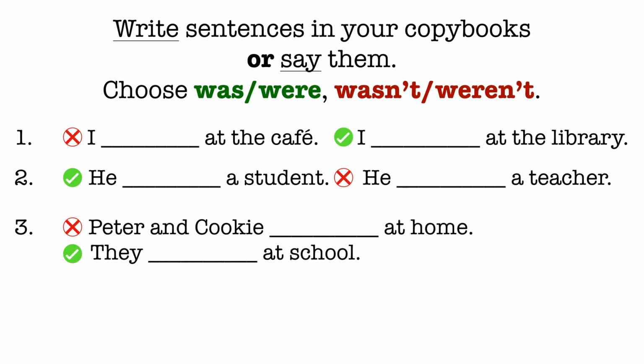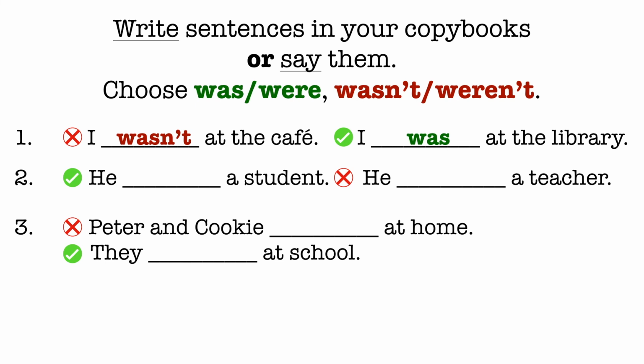Let's do number one together. So you can see a red cross. It means that this sentence will be negative and you need to choose wasn't or weren't. And you can see a green tick. It means that this sentence will be affirmative, утвердительное. You need to choose was or were. I wasn't at the cafe. I was at the library. Very nice. Now pause the video, write the sentences in your copybooks or say them, and then we'll check together.